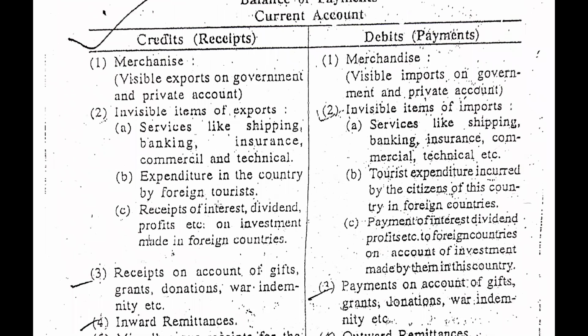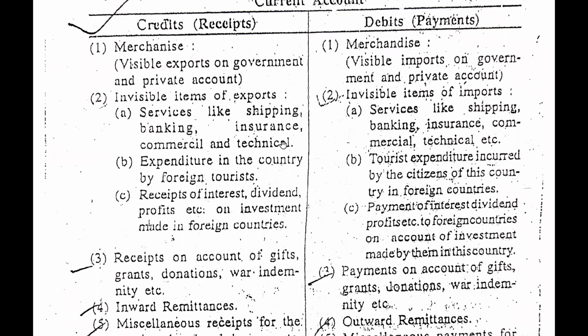So guys, as we have seen very well, in the current account, on the credit side we will get merchandise, visible exports, and on the debit side, visible imports, because when we do import we need to pay the money to the other countries. And guys, here is the second point, that is invisible items of the export. Whatever the transactions of export, that will be considered on the credit side, and whatever the transactions of the import will be considered on the debit side. And here is the merchandise that is visible, and in the invisible section there will be the consideration of the different services.